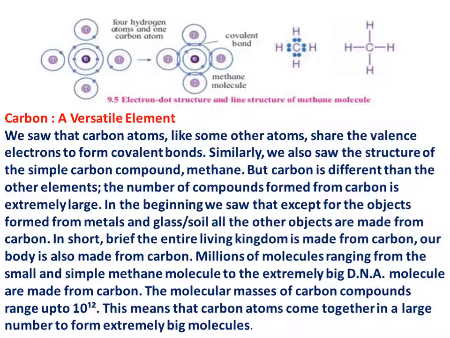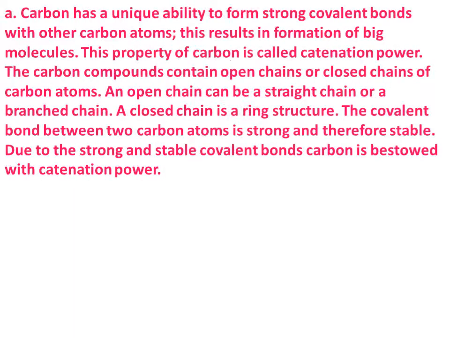Millions of molecules, ranging from the small and simple methane molecule to the extremely big DNA molecule, are made up from carbon. The molecular mass of a carbon compound can range up to 10 raised to 12. This means that carbon atoms come together in a large number to form extremely big molecules. Carbon has a unique ability to form strong covalent bonds with other carbon atoms. This results in the formation of big molecules. This property of carbon is called catenation power.